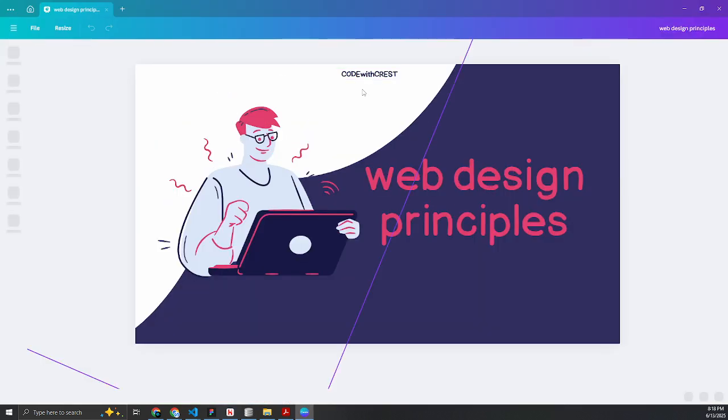But to be able to choose a specific type of website, you must understand what we call the web design principles. And web design principles are those principles that will guide you to choose the right assets for your website, to choose the right colors for a website, or to choose how to implement a specific website for a user.